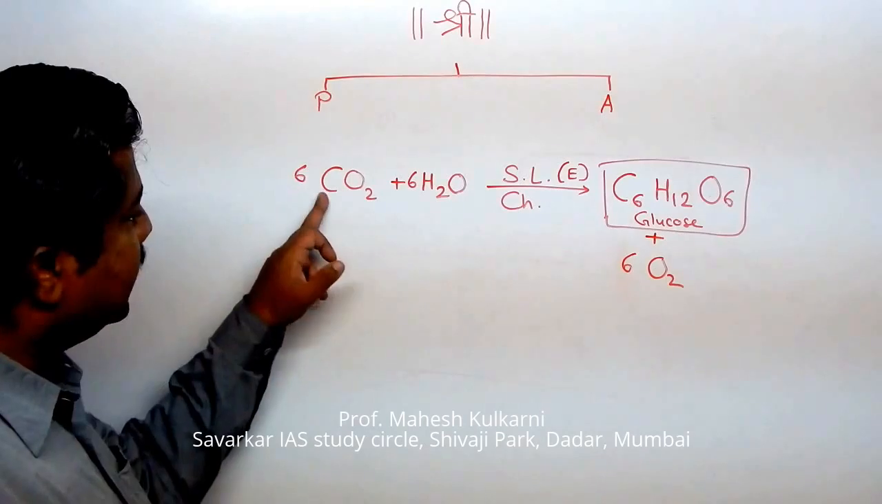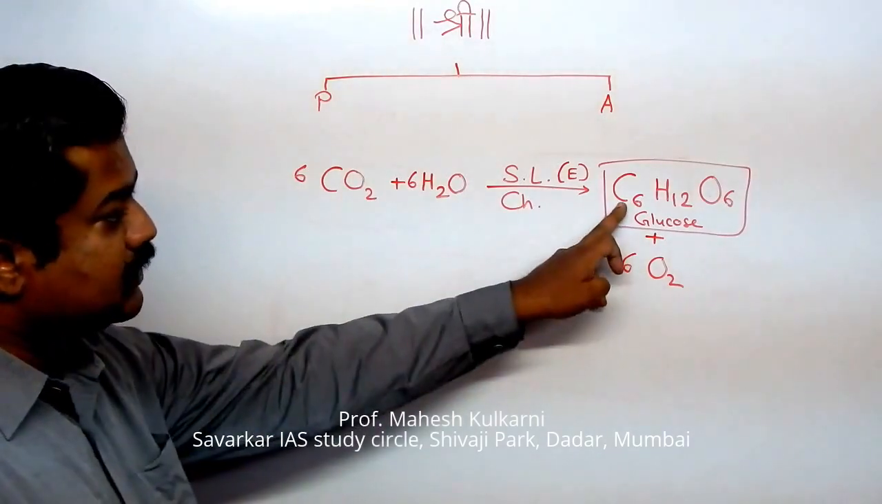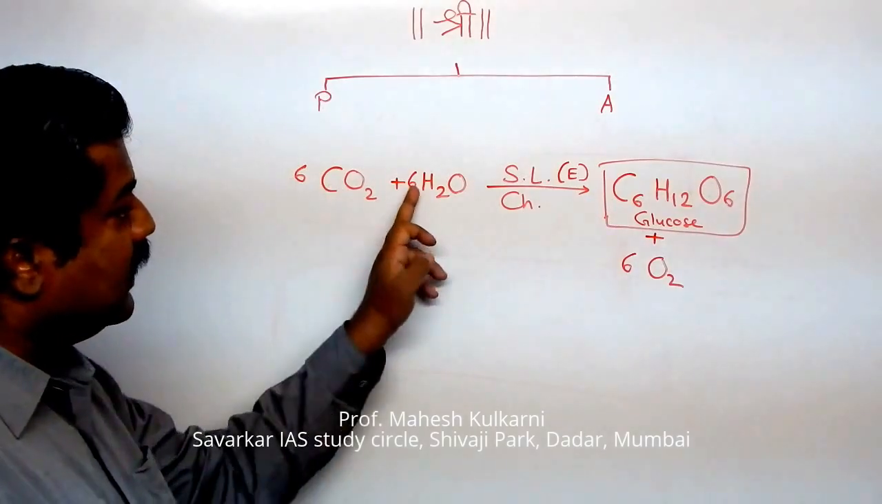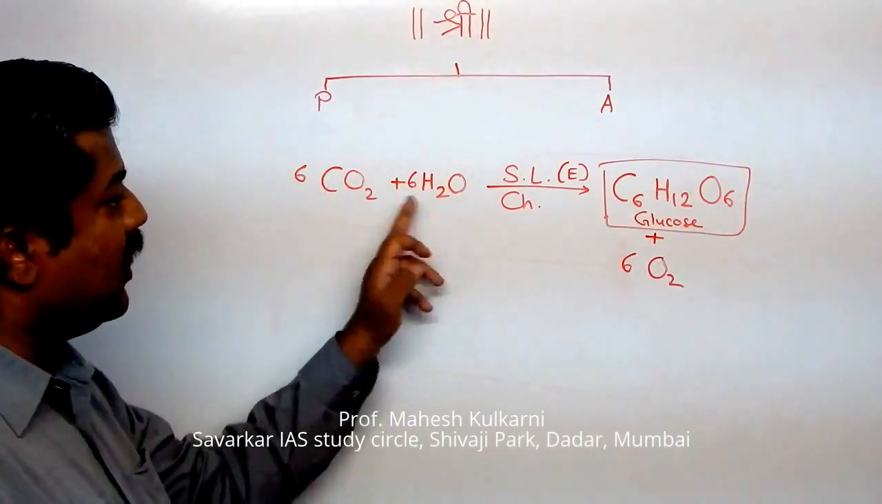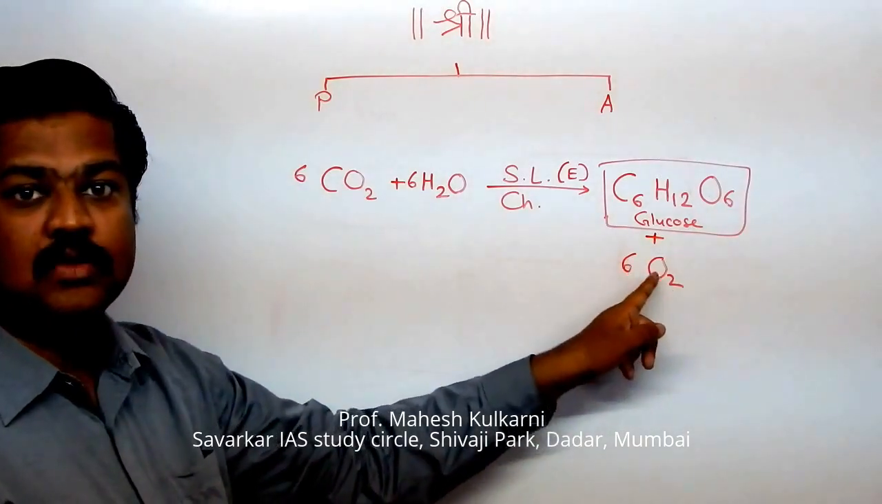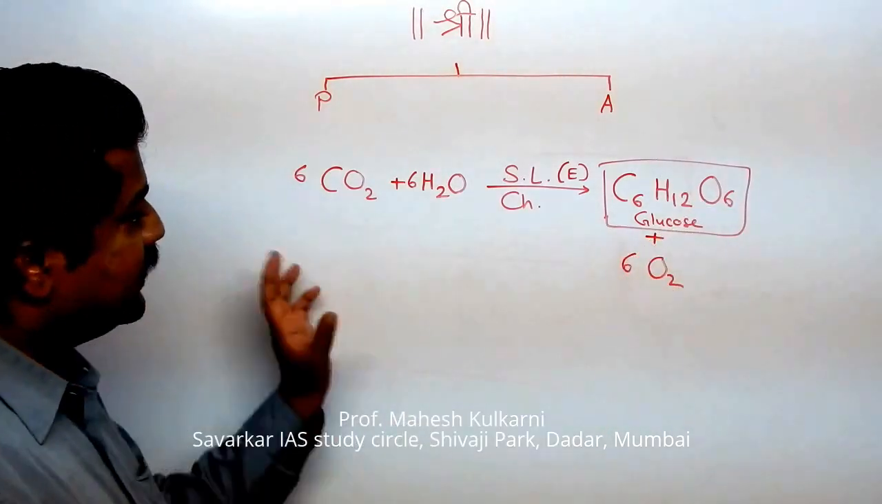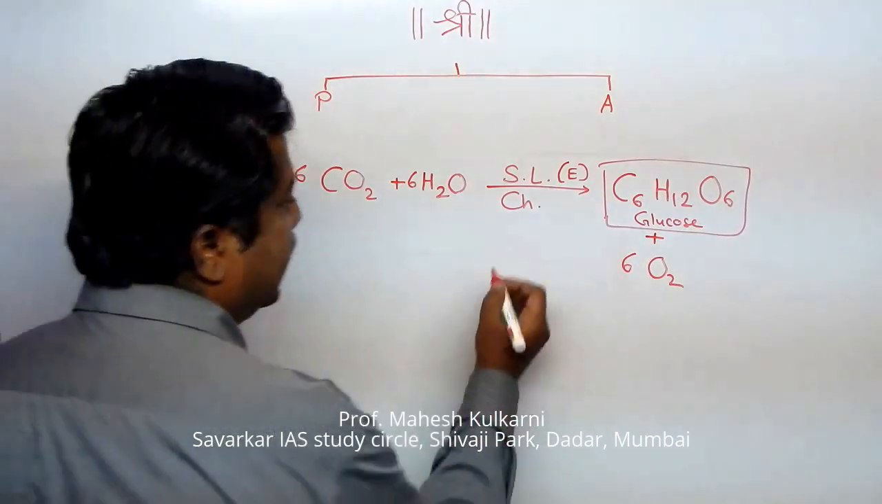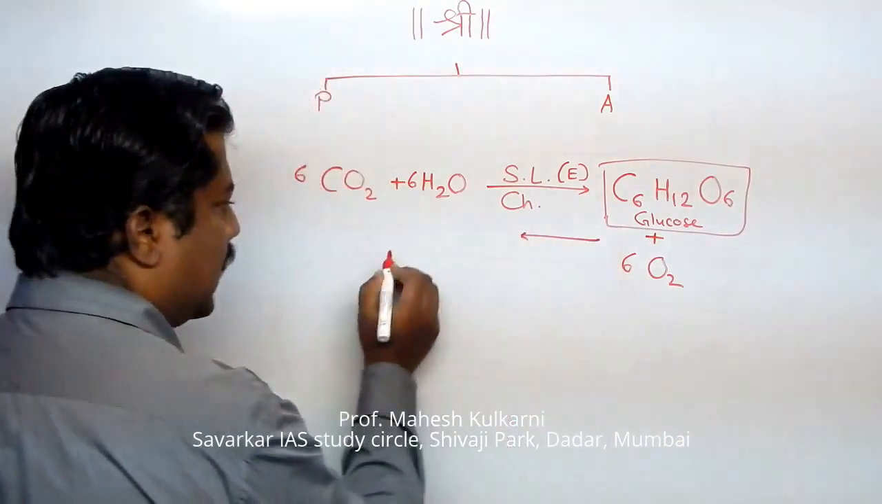You can check here: 6 carbon, so here also carbon 6. 6 twos are 12, so 12 oxygen here and 6 oxygen, so 18 oxygen. Here 6 and 6 twos are 12, so 12 plus 6, 18. So it's balanced. Now this reaction, suppose I am writing in reverse way, or rather I should say this way,